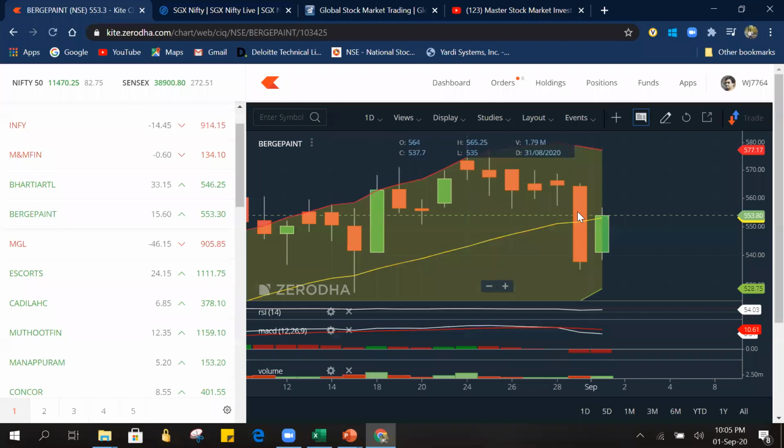Harami, the entire candle concept is from Japanese. Harami in Japanese means a pregnant woman's womb, like how a pregnant woman's womb will be coming outside, it will be bulging. We see pregnant women in our local life, how their stomach will be. So this is a kind of pattern of that, so they gave that name.